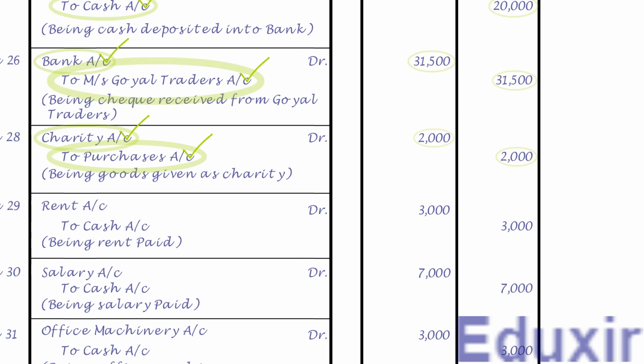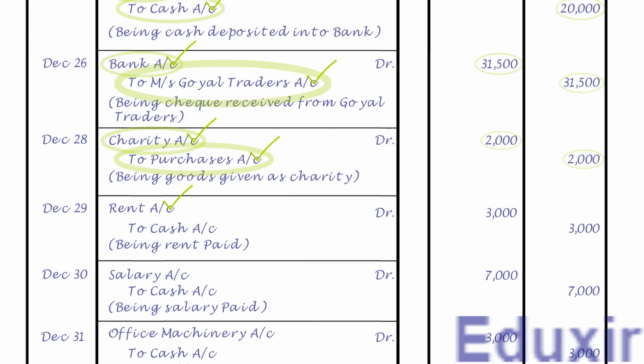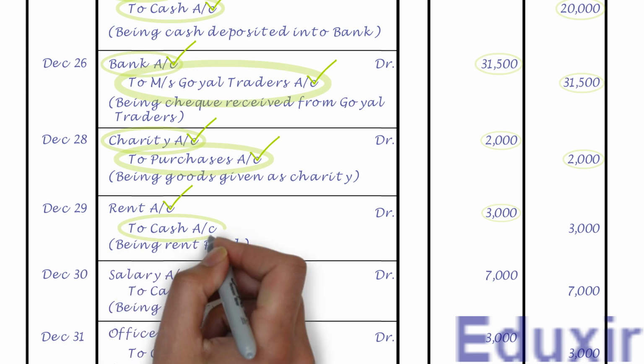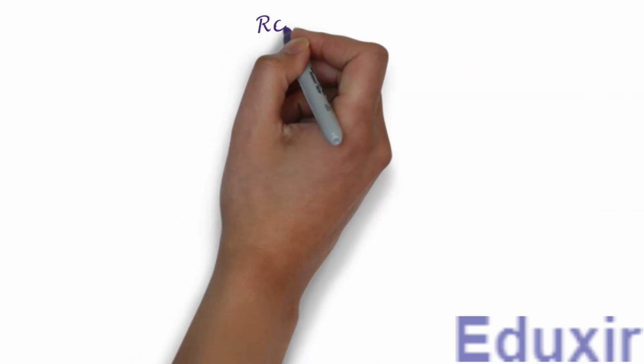As the name suggests, it needs to be posted on the debit side of rent account and the debit amount is 3000 rupees. Note that the details that need to be posted into the particulars column is cash account. For posting this entry, we need to create a ledger account for rent as it is not yet created. Let us first write the title as rent account.